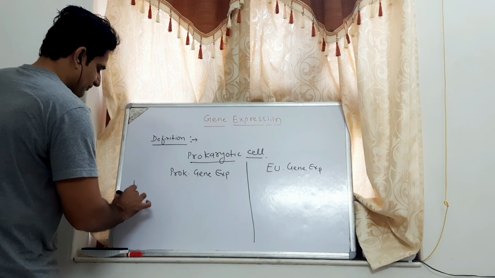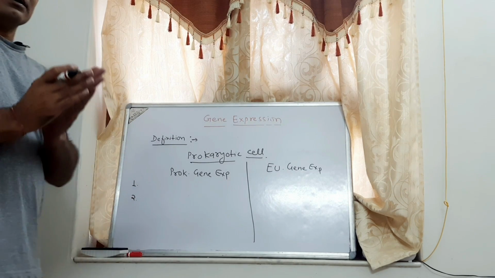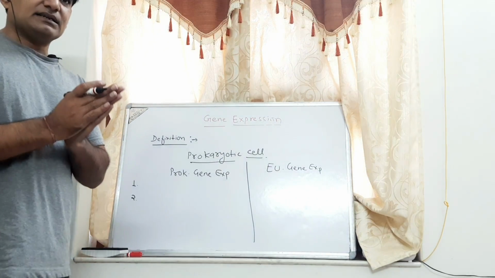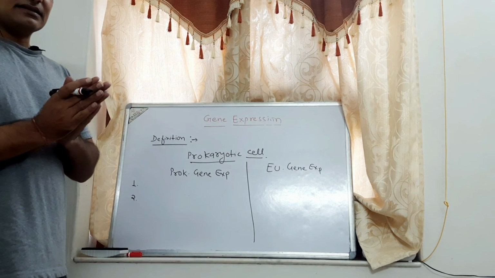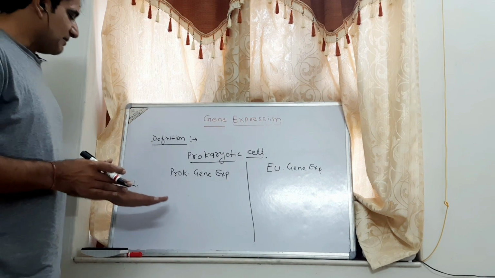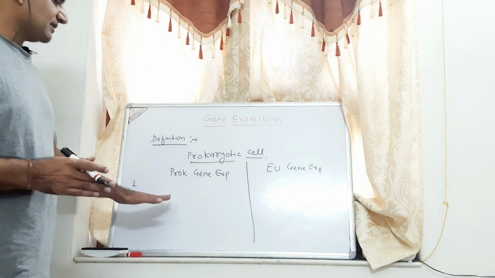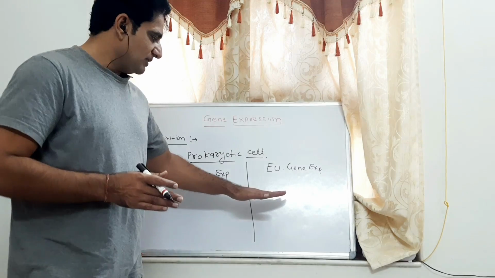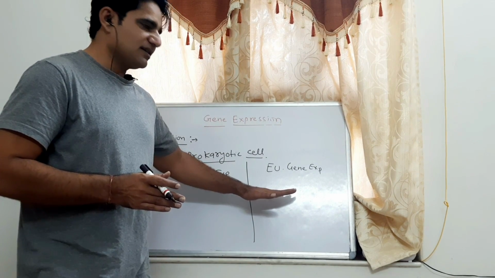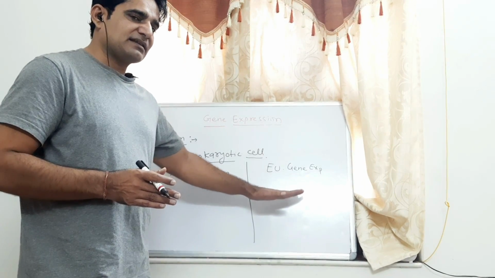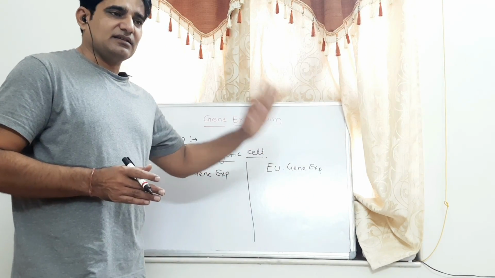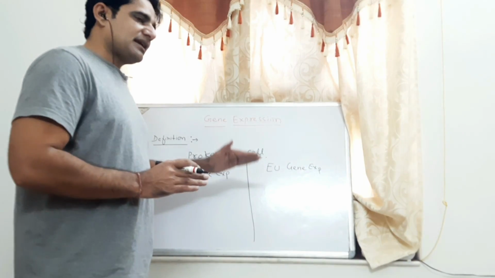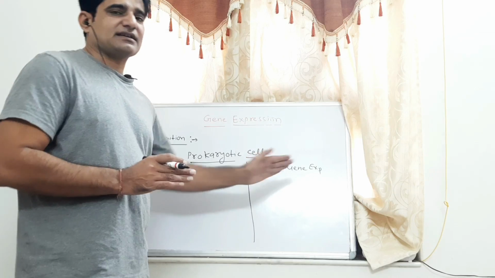Second, transcription and translation occur simultaneously in prokaryotic cells, whereas in eukaryotes transcription occurs in the nucleus and translation occurs in the cytoplasm. So transcription precedes translation.